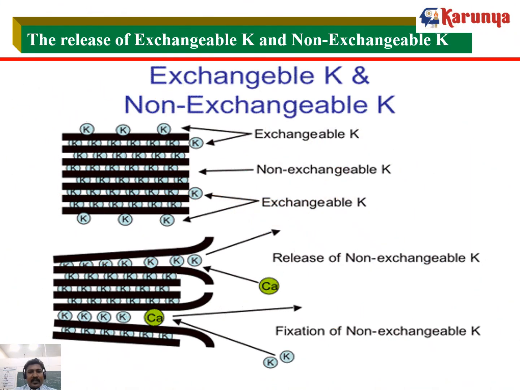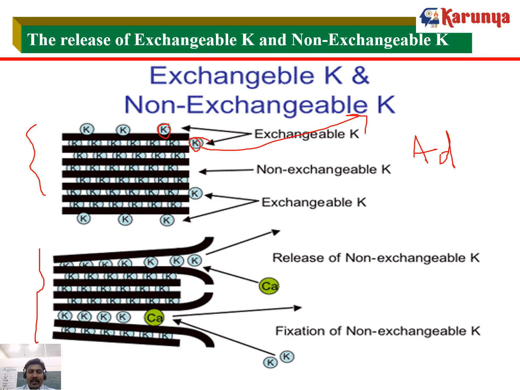How is the potassium released from the exchangeable and non-exchangeable forms? This is exchangeable potassium, and this is non-exchangeable potassium. The exchangeable potassium is held on the surfaces, meaning adsorbed on the surfaces. Once equilibrium is established between the soil solution and exchangeable potassium, the potassium goes to the soil solution immediately, because a rapid equilibrium takes place.